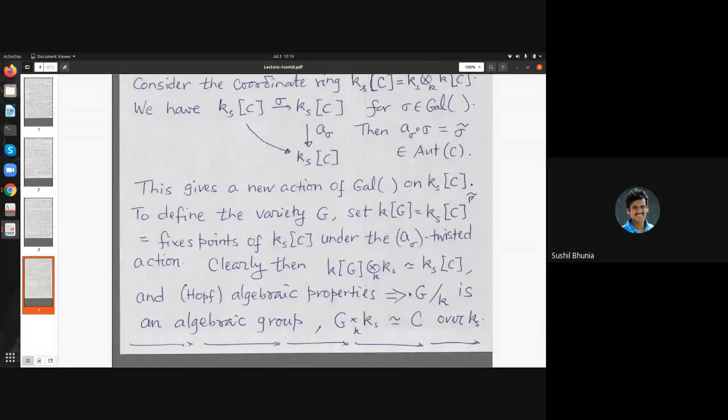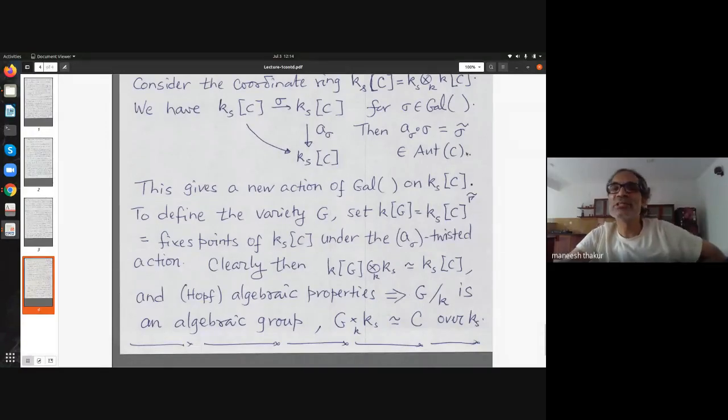So Munir, in the last place, what is the sigma tilde fixed? This is the definition: I'm just calling this composite sigma tilde. And this gamma tilde just means old gamma, but with the new action. This is the same group as gamma, but the action on KSC is via these tildes. And I am looking at fixed points of that action here. So that will give me an affine algebra over K, which is a Hopf algebra and so on. So it gives me an algebraic group over K. And that group is the group we want, because when we base change to KS, we get back that.